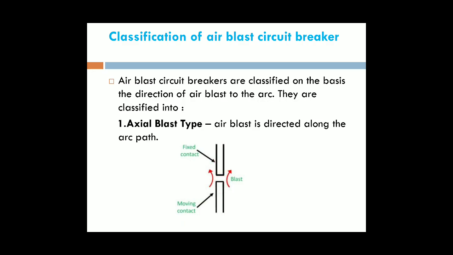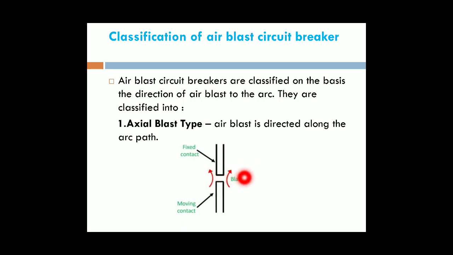But when a fault is obtained, that means under abnormal conditions, the moving contact moves away from the fixed contact. Therefore, an arc is struck between the fixed and moving contacts. For protecting the circuit breaker, we reduce the arc by using the air blast method.